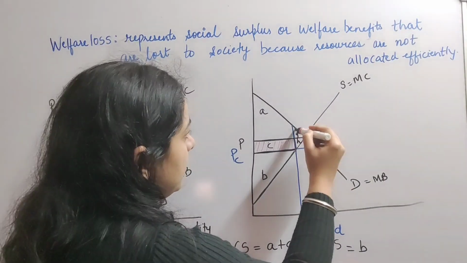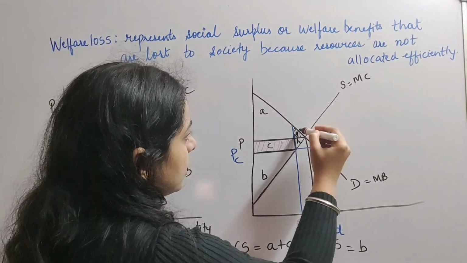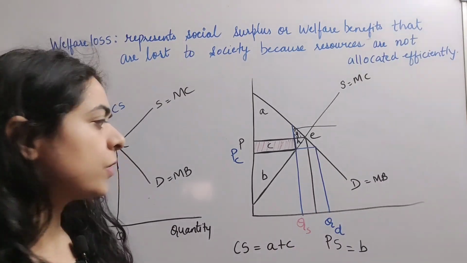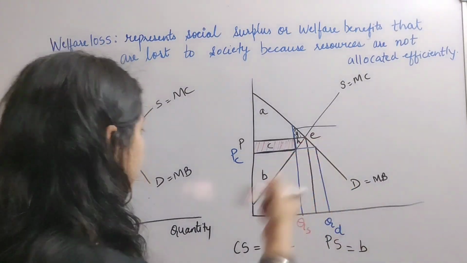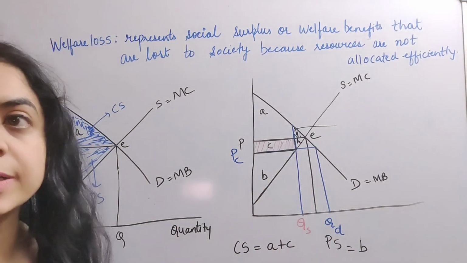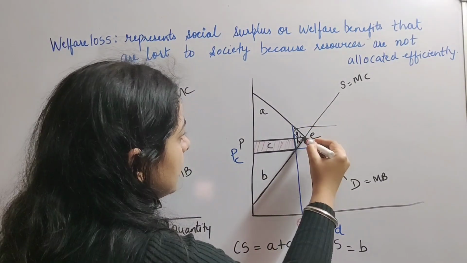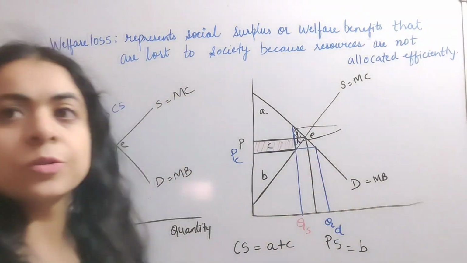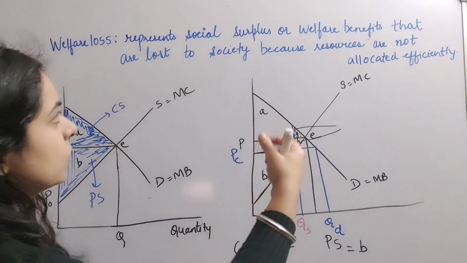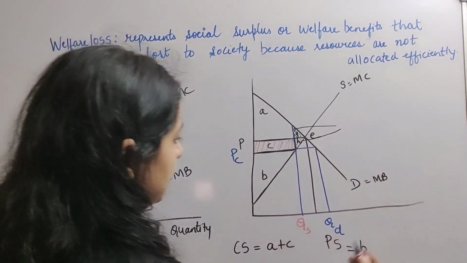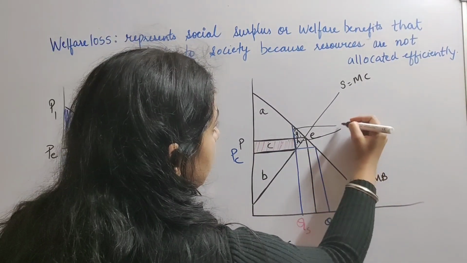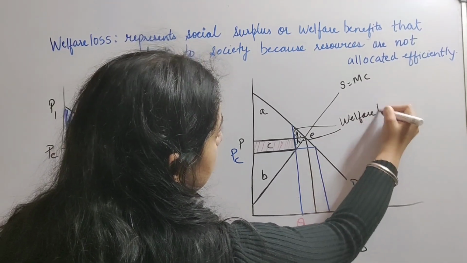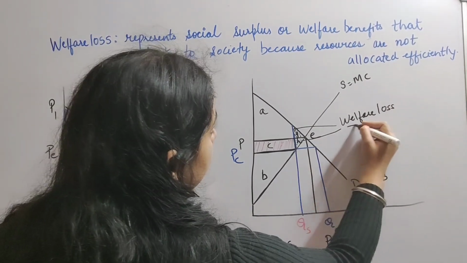This part G represents the loss in consumer surplus, and similarly, because of the less number of units that are produced because of underallocation of resources, this area H represents the loss to the producers. So the sum of G plus H here represents the welfare loss or deadweight loss to the society.